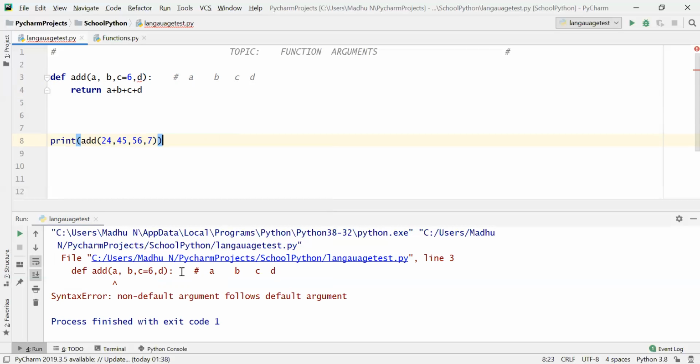Why? Because a non-default argument always follows a default argument. That means, what is the non-default argument after the default argument? D. So a non-default parameter follows a default parameter. So this is the non-default parameter and this is the default parameter. So the non-default parameter also should be passed with some value, then it is correct.